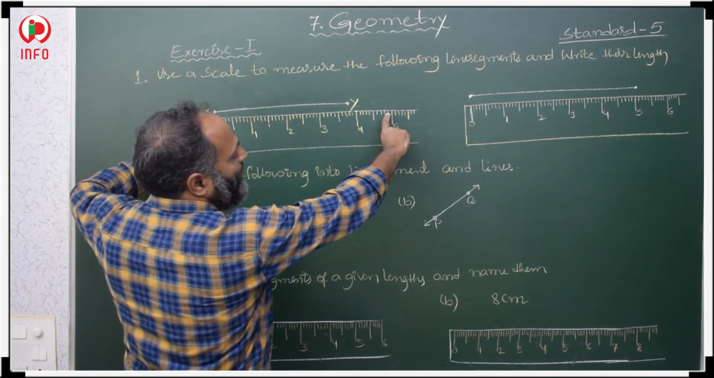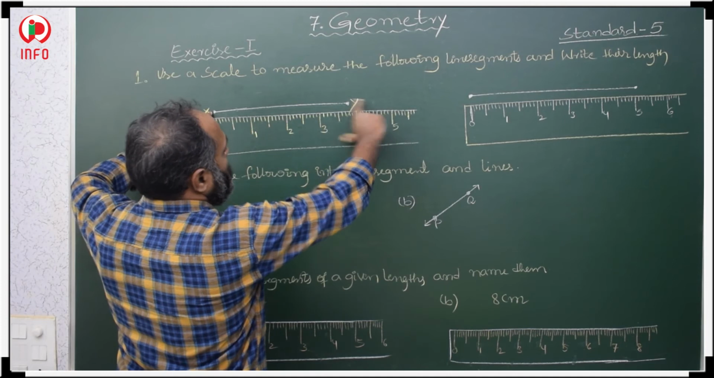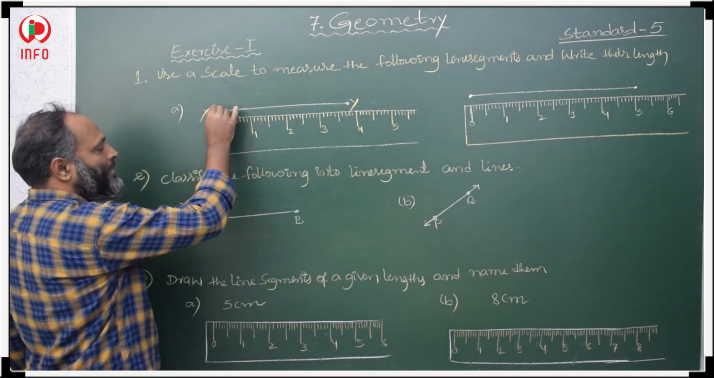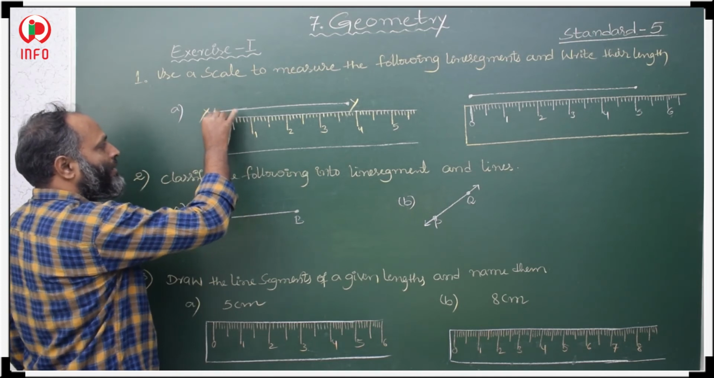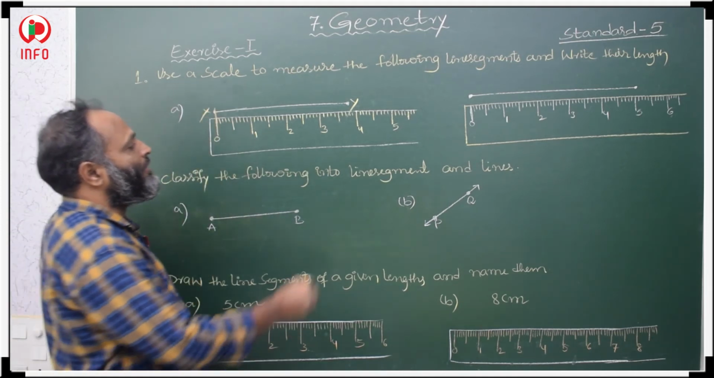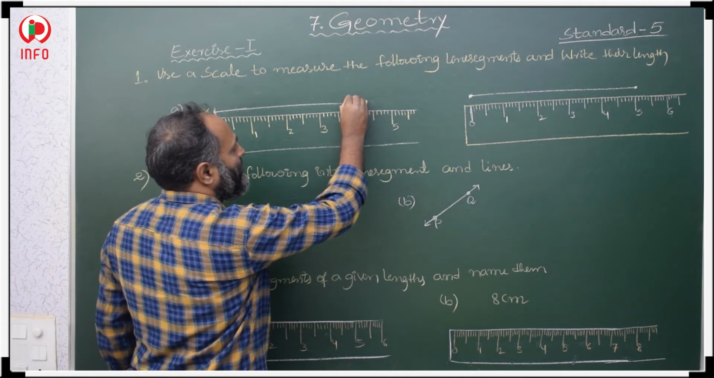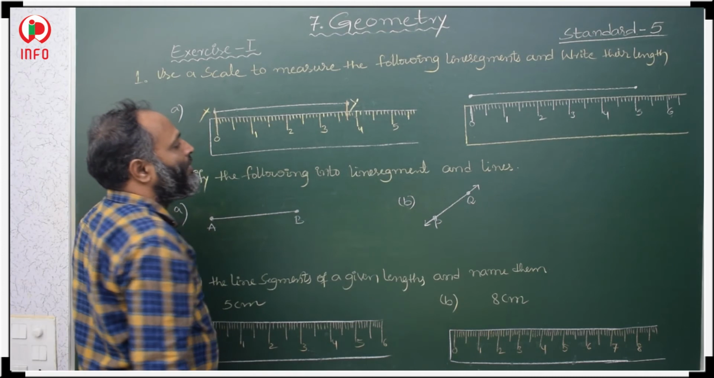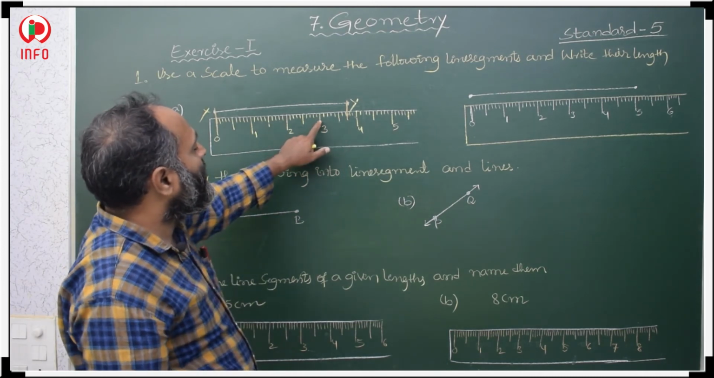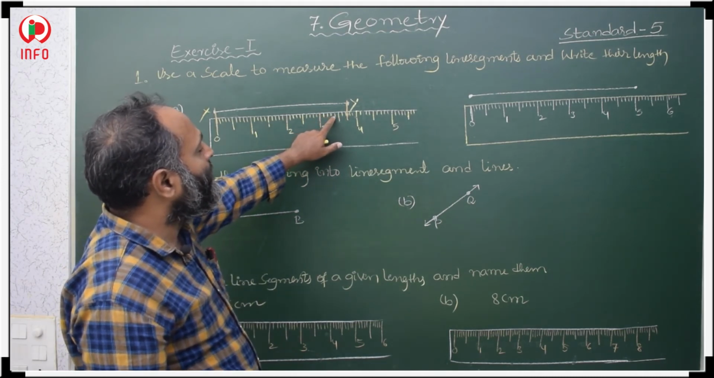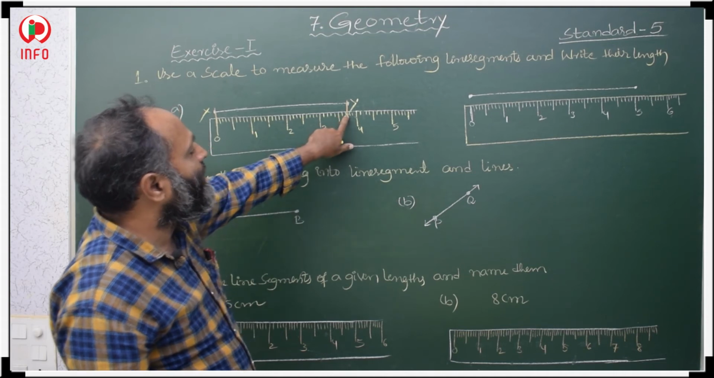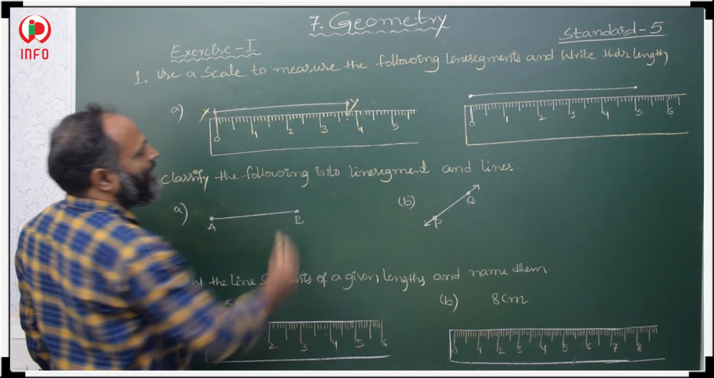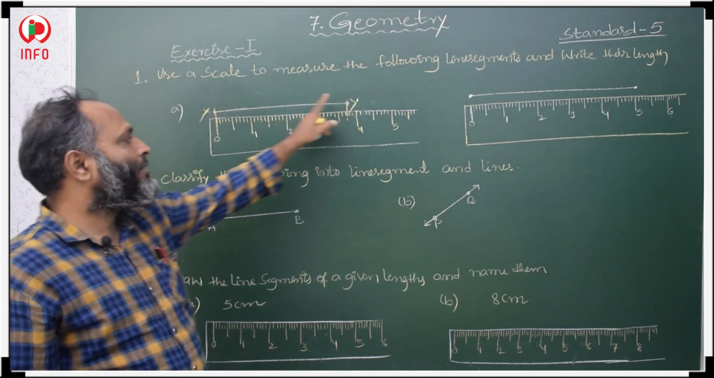This ruler we have to put straight to this line, and this 0 should coincide with this initial point, and after that we have to check the last point. Where is the last point? This last point is at 3.7: 0.1, 0.2, 0.3, 0.4, 0.5, 0.6, 0.7, at 3.7. So it means from 0 to 3.7 is the length of XY.